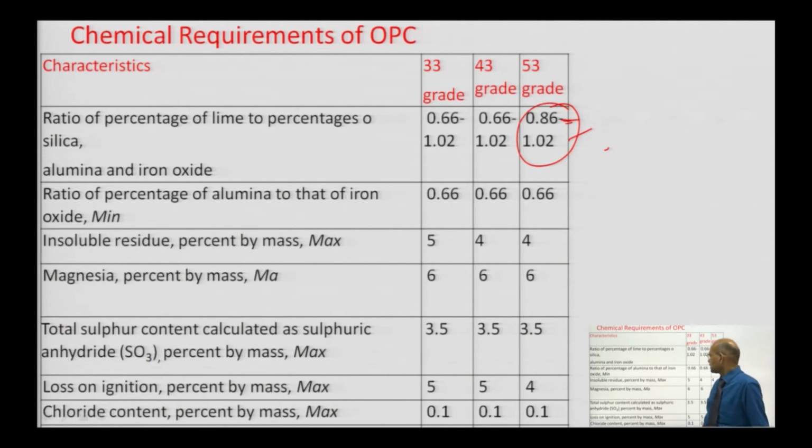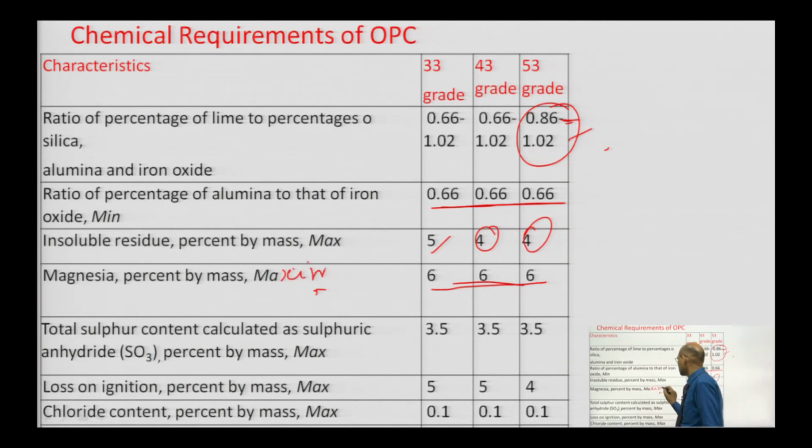Similarly, the ratio of percentage of alumina to that of iron oxide has a minimum of 0.66, the same for 33 grade, 43 grade or 53 grade cement. Insoluble residue, percent by mass, for 33 grade should not be more than 5%, and for 43 and 53 grade 4%. Magnesia should not be more than 6%.